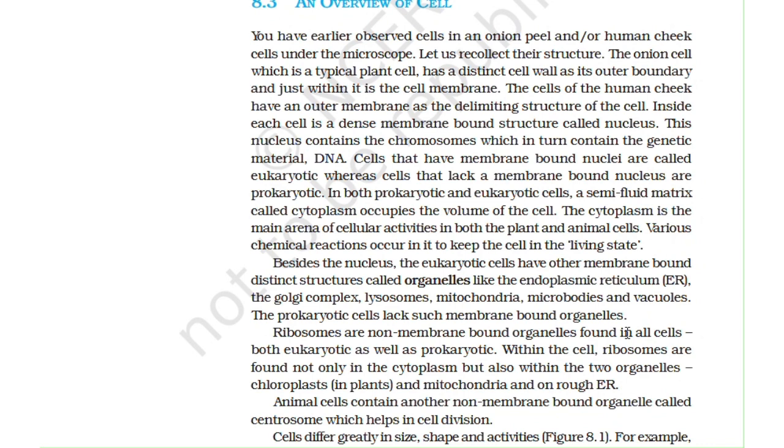Cells that have membrane-bound nuclei are called eukaryotic, whereas cells that lack a membrane-bound nucleus are prokaryotic. In both prokaryotic and eukaryotic cells, a semi-fluid matrix called cytoplasm occupies the volume of the cell. The cytoplasm is the main arena of cellular activities in both plant and animal cells. Various chemical reactions occur in it to keep the cell in the living state.